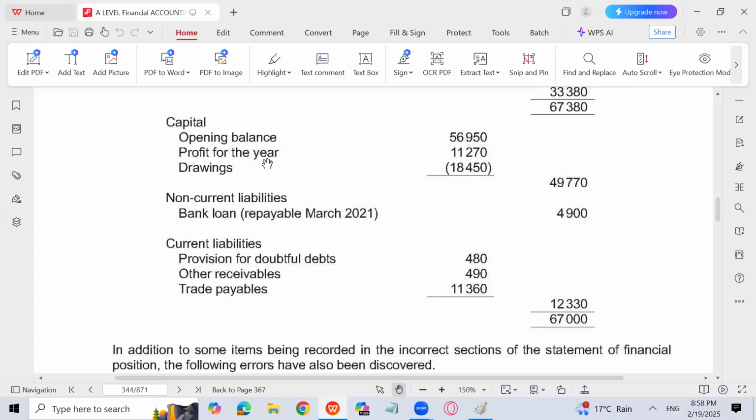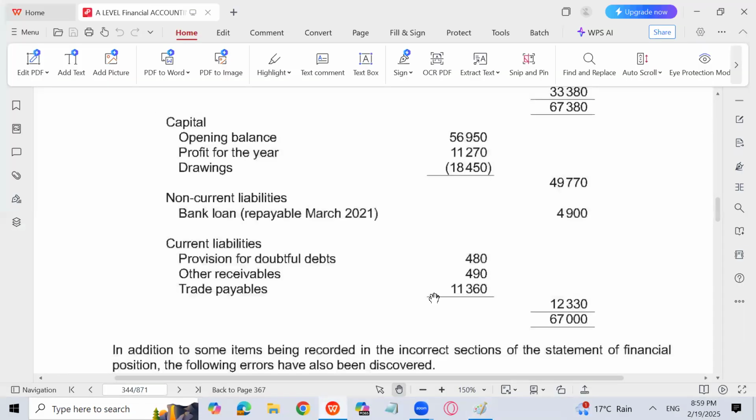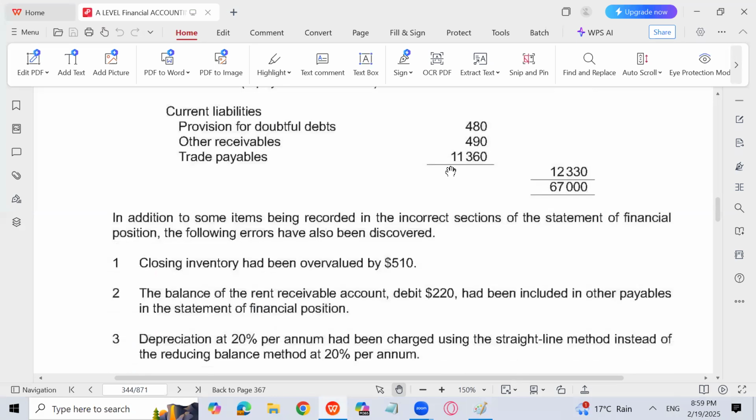Because closing inventory, which comes in cost of sales, is recorded 510 more, it means closing inventory has been subtracted more from cost of sales by 510. It means that cost of sales has decreased, so we have to increase cost of sales. That's why I have debited cost of sales, because it needs to be increased by 510. The other part is closing inventory, which is a current asset. It will be credited because we need to decrease it: decrease in asset, credit by 510. So the entry is cost of sales debit and closing inventory credit.